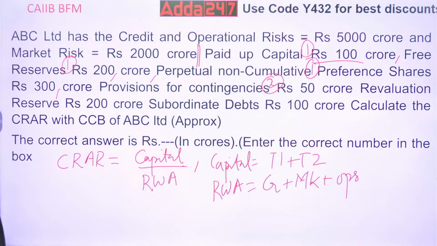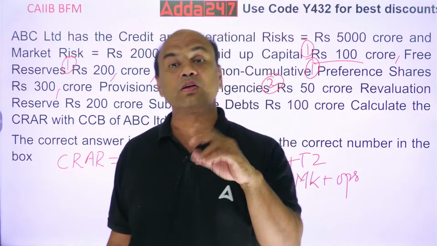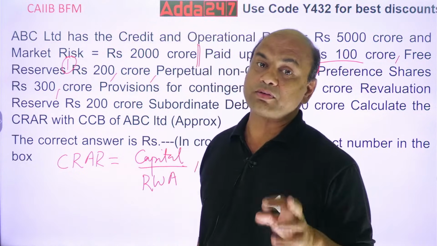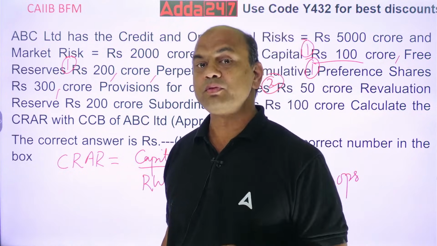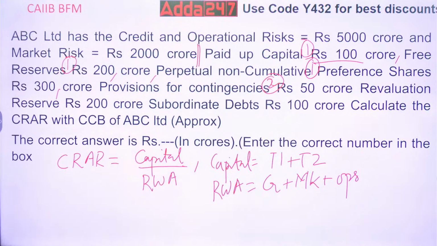So provision for contingencies is either the given figure or what? Yes, 1.25% of RWA. Very good. Whichever is higher or lower? Whichever is higher or whichever is lower?